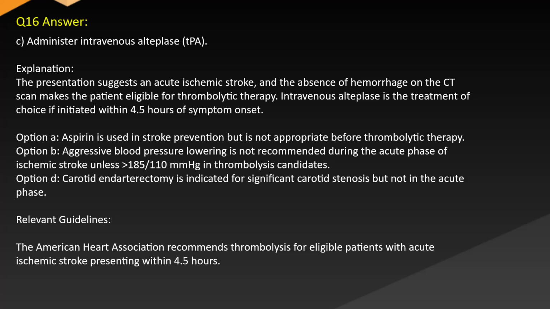Option A. Aspirin is used in stroke prevention but is not appropriate before thrombolytic therapy. Option B. Aggressive blood pressure lowering is not recommended during the acute phase of ischemic stroke unless above 185/100 mmHg in thrombolysis candidates. Option D. Carotid endarterectomy is indicated for significant carotid stenosis but not in the acute phase. Relevant guidelines. The American Heart Association recommends thrombolysis for eligible patients with acute ischemic stroke presenting within 4.5 hours.